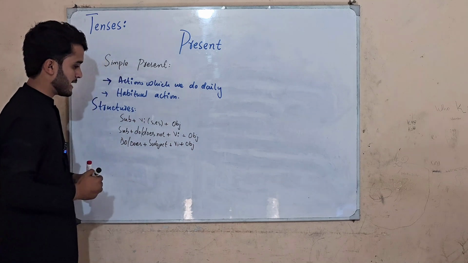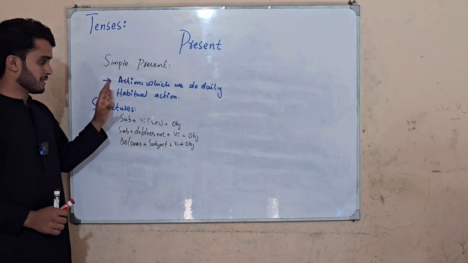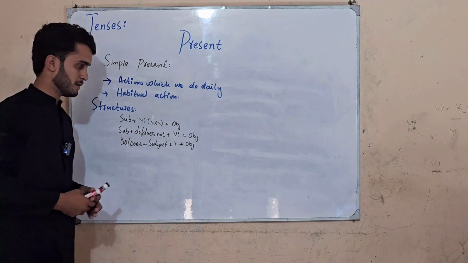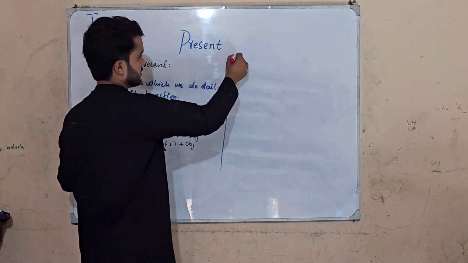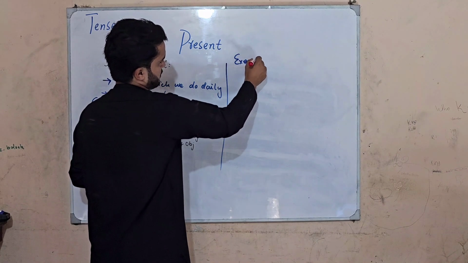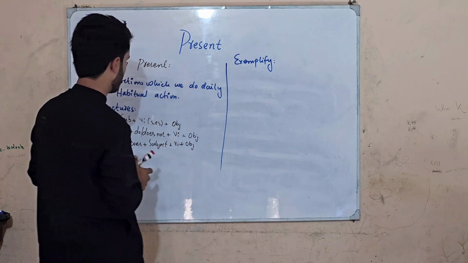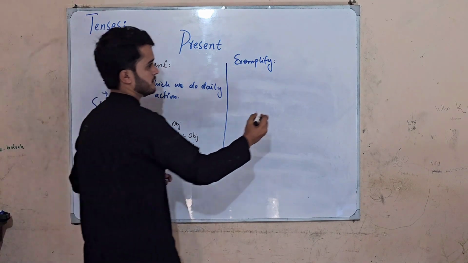This is the criteria for the structures and formulation of present simple, present indefinite, or simple present. As we move forward to its examples, let me clear the condition first. Where do we put s or es with the verb?